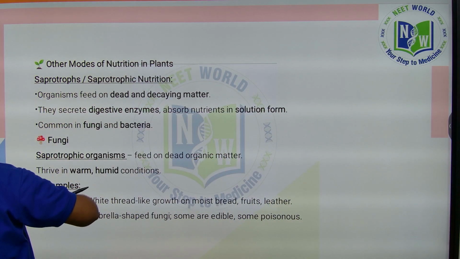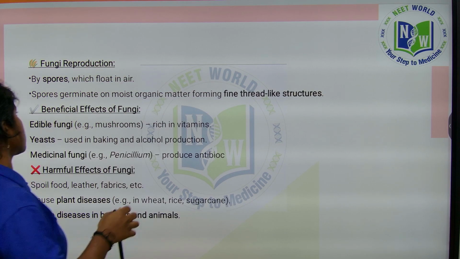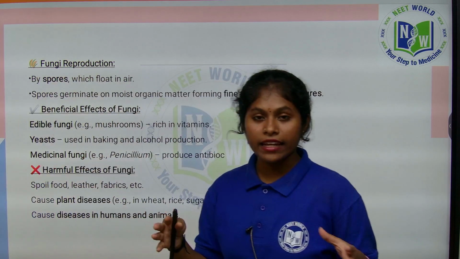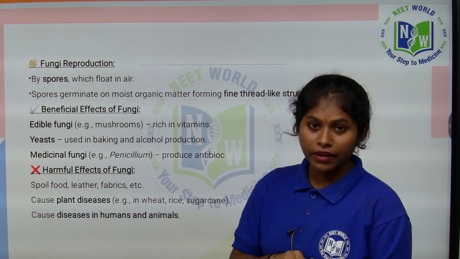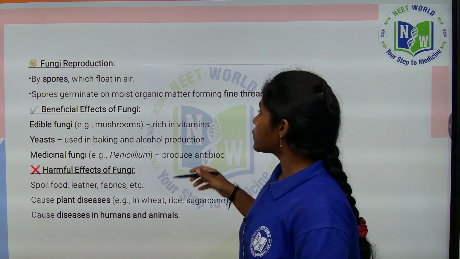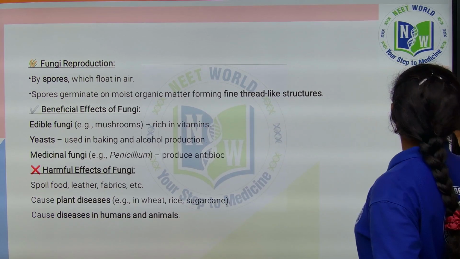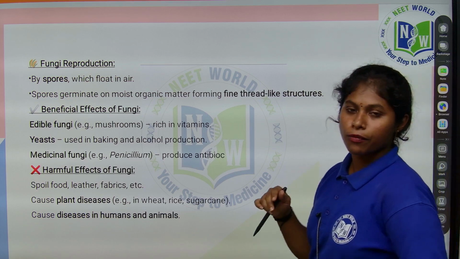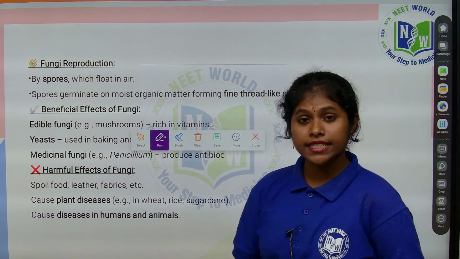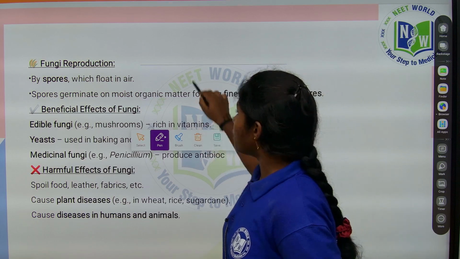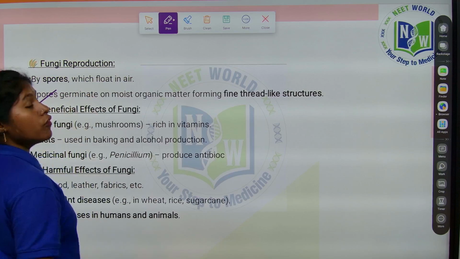So how do they expand their species, right? Through spores. The spores float in the air. When they come in contact with a suitable environmental condition, they reproduce again. Spores germinate on moist organic matter, forming thread-like structures. You can learn some benefits and harmful effects of fungi here. In the next class, 8th standard, you will get to know better about fungi and also bacteria.